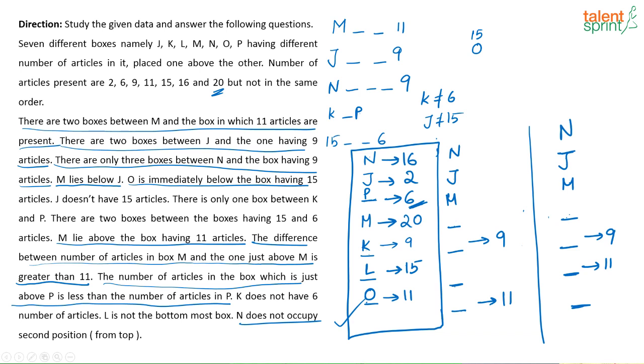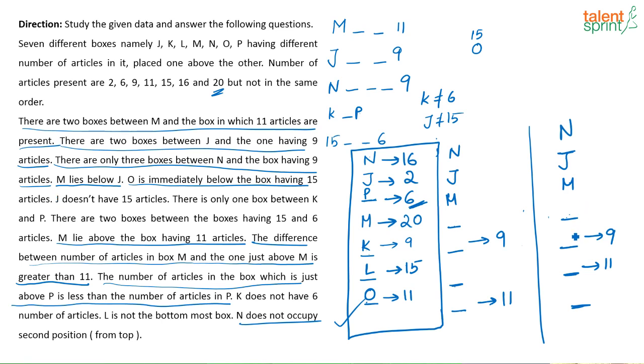I don't know where we went wrong. So if this is the case, here you have N, 1, 2, 3, 9 is there. Then M, 1, 2, 11 is there. Now which are the boxes that we have to place? First we have to place O, correct? O will come just below 15, correct? Which else are we supposed to place? N, J. Let us just look at the information. M lies below J. O is immediately below the box having 15 articles.